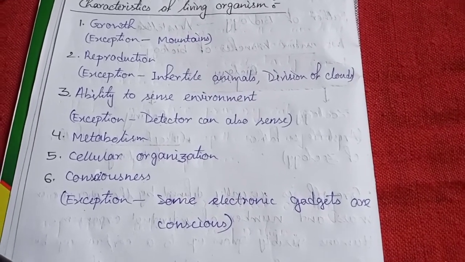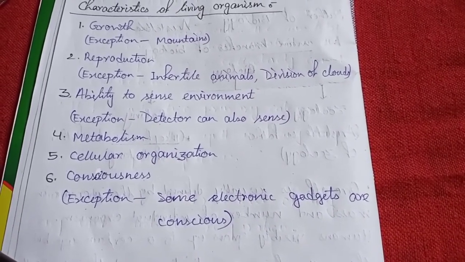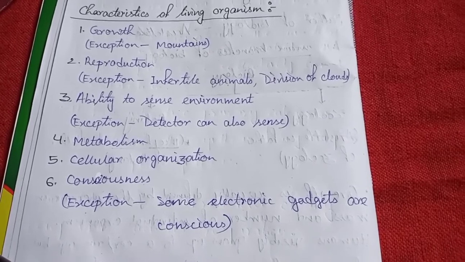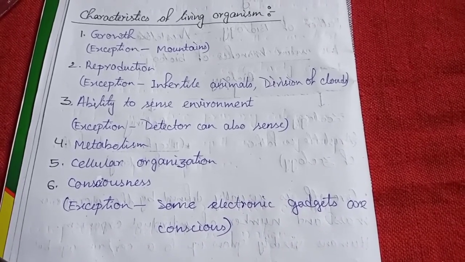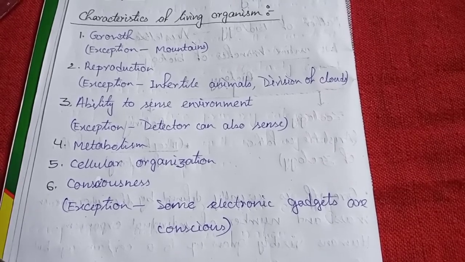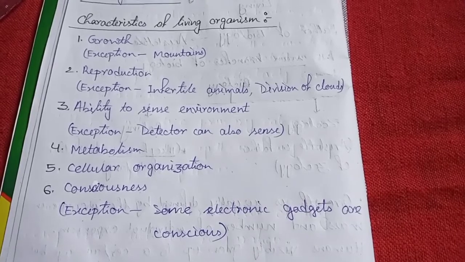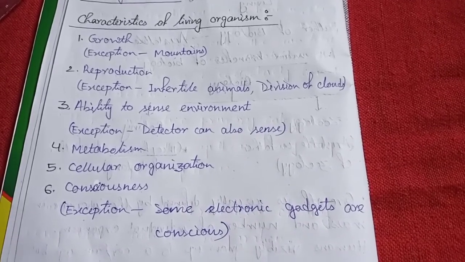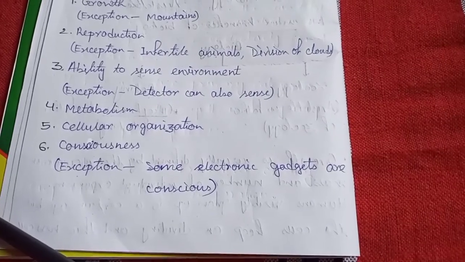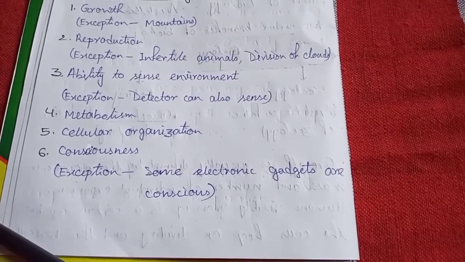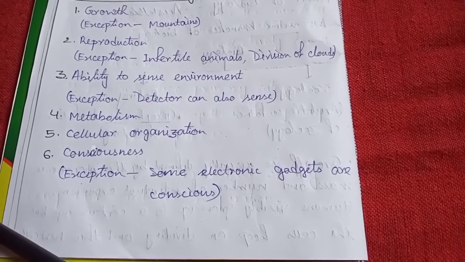Now the third characteristic is the ability to sense the environment. Like in the case of a human being, if we touch any hot utensil, then we can sense the heat and we remove our hand from that object. Is there any exception? Yes. The exception is that a detector can also sense.